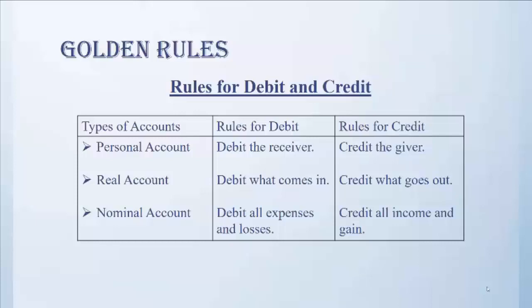Interest is received by the business. In this case, two accounts are involved in this transaction, that is interest account and cash account. Interest is an income for the business, so interest account will be credited and cash account will be debited because cash is coming in and cash is a real account, so the rule for the real account will be applied on the cash account. And interest is an income for the business, so the rule for the nominal account will be applied on the interest account. So basically you have to understand the nature of the account as every transaction involves two accounts. On the basis of that, the rule for debit and credit will be applied accordingly.